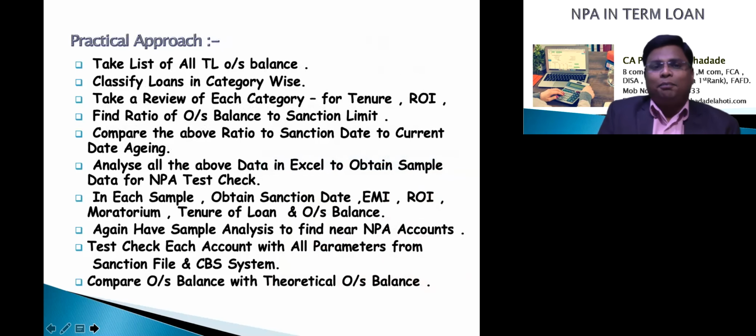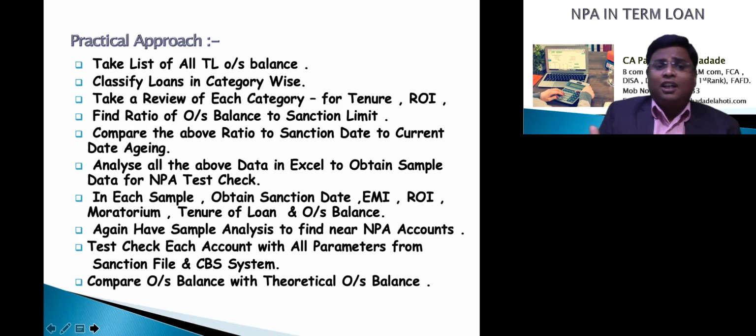I have given a practical approach for this particular case. It is my opinion for finding out the term loan NPA. Each auditor may have a different methodology, but in total, the basic thing is that all are deriving the samples only. So whatever samples we have to take for NPA verification will come from this practical analysis. First, we will take a deep dive into this practical approach.